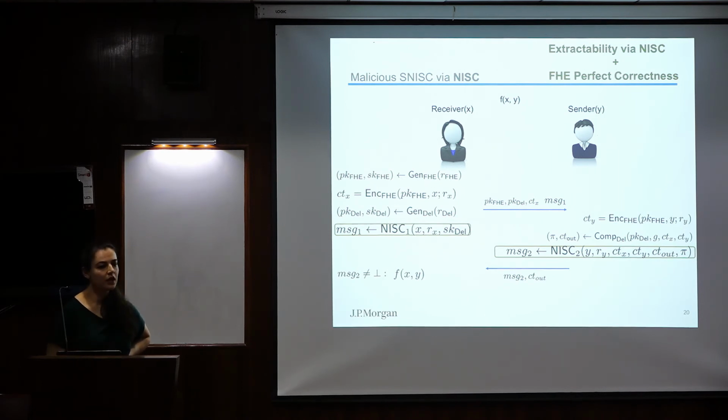Another way of doing this, for example, could have been to run some coin flipping protocol to generate good randomness, but we won't be able to do coin flipping in 2 rounds, okay? So you can see the power of perfect correctness allows us to accommodate this attack on bad randomness. Okay?